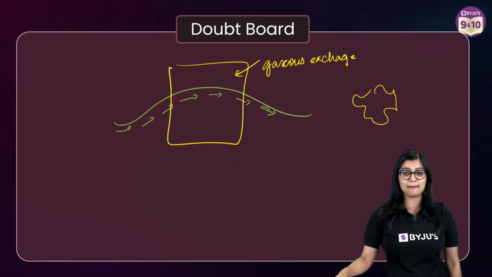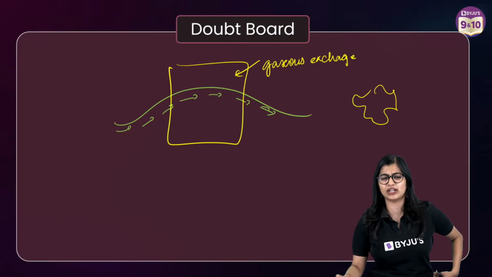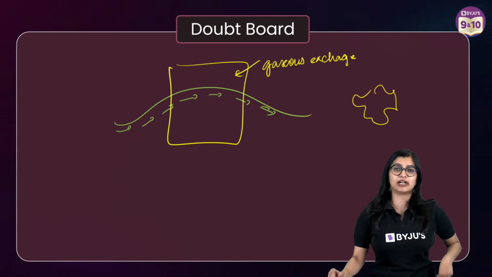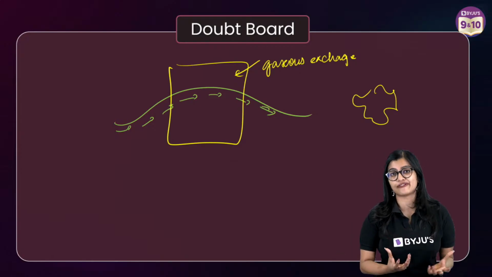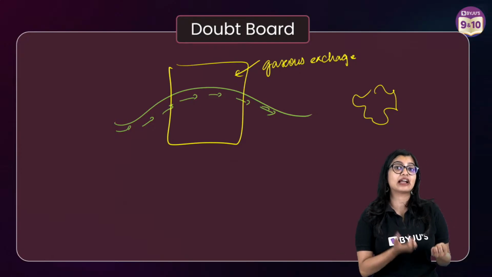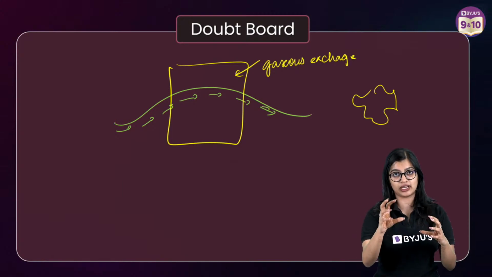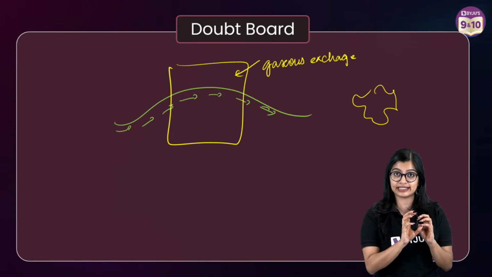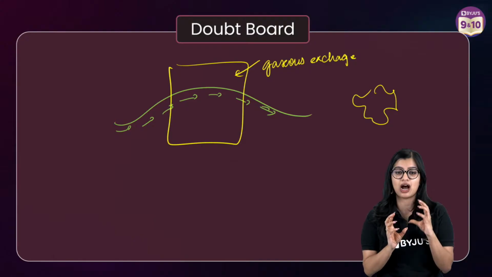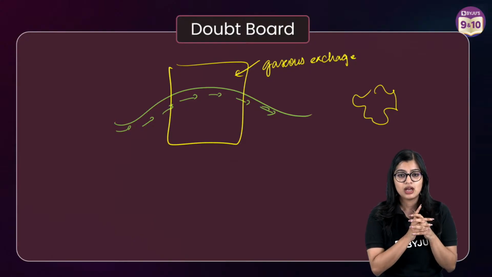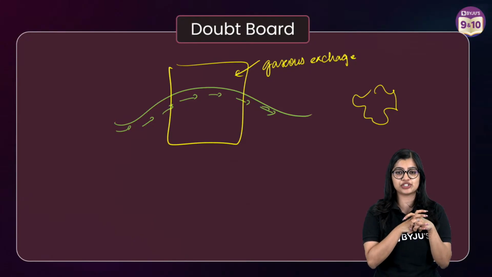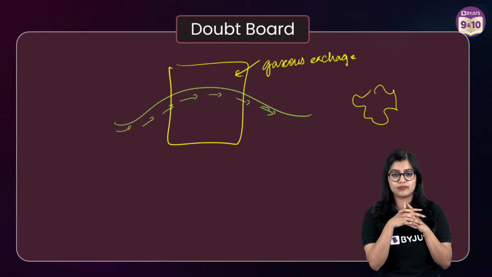Ma'am, whether capillaries are part of arteries as they end? No, we don't say that they are part of arteries, because structurally they are quite different from the arteries. But capillaries do emerge from the arterioles. You can say that. Why deoxygenated and oxygenated blood should be transported separately, I will tell you now.